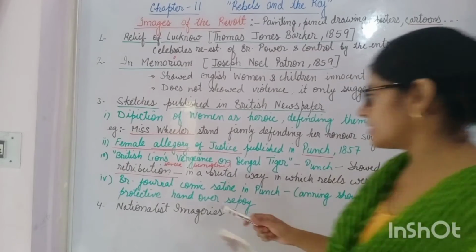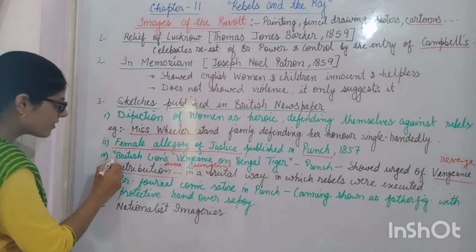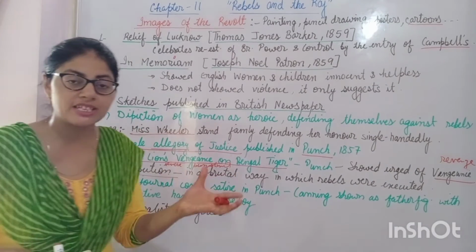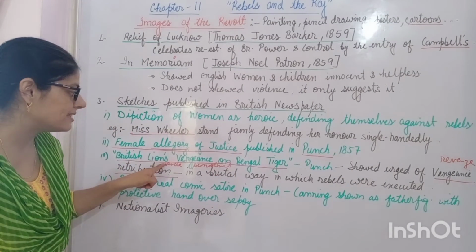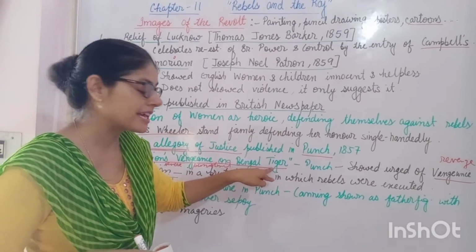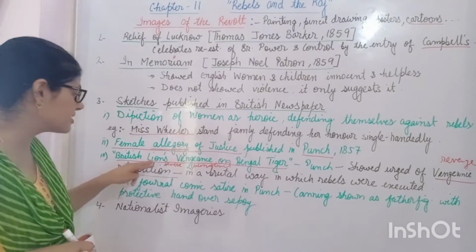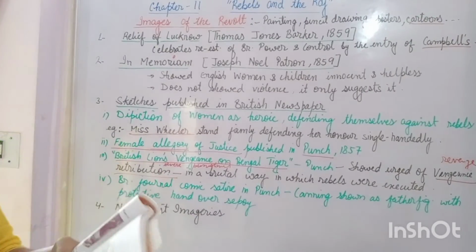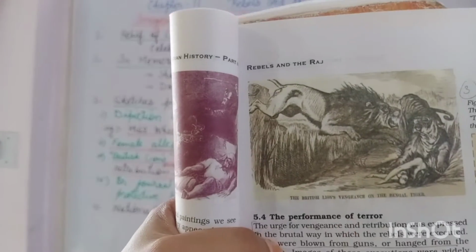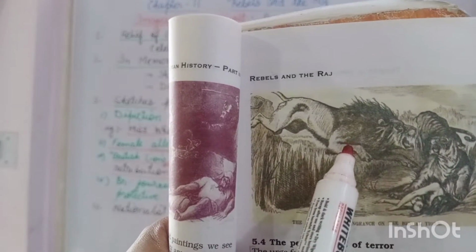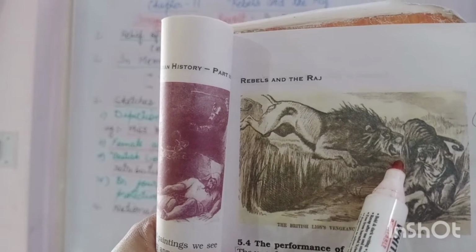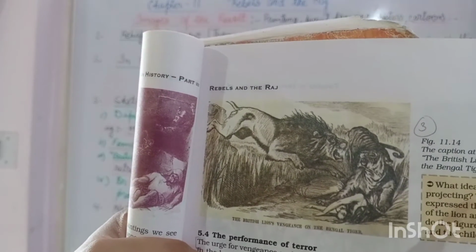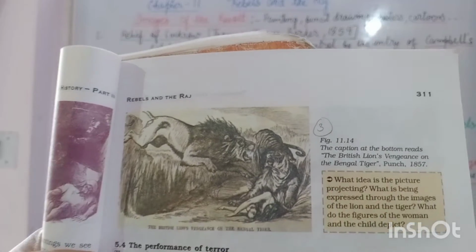The picture here is a sketch of a British lion, vengeance on the Bengal tiger. Vengeance means revenge. In a revengeful manner, the British lion is looking at a Bengal tiger. The Bengal tiger symbolizes the Indians, and the British lion symbolizes the British colonial government. Students, this is the British lion looking in a revengeful manner at the Bengal tiger. This also got published in the British newspaper Punch in 1857.